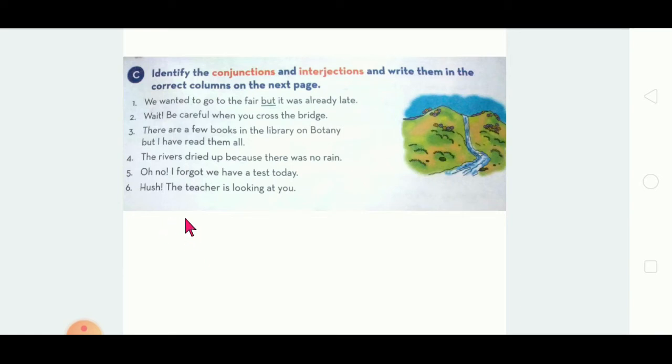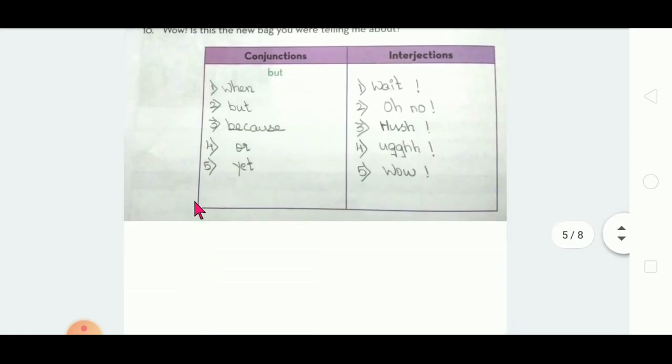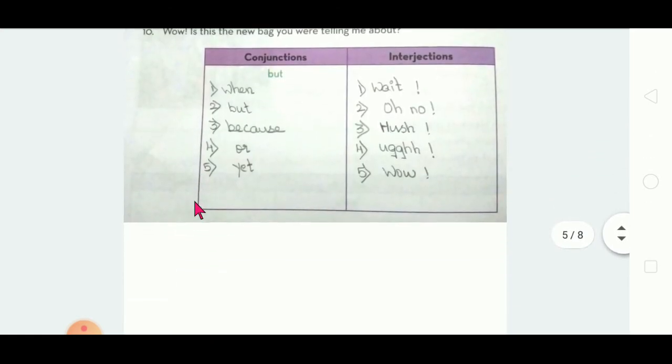Hush. The teacher is looking at you. Okay? So the expression word with exclamatory mark, hush, should come under interjection. Sorry, interjection. Okay? In the box of interjection.